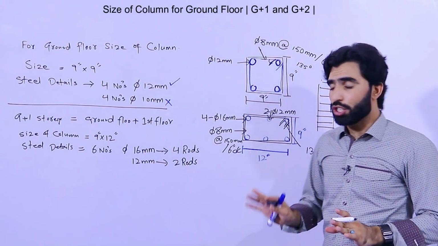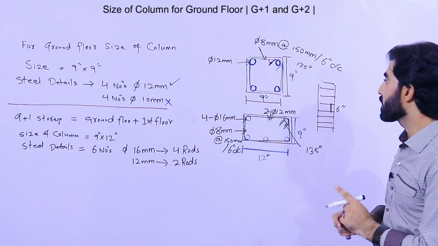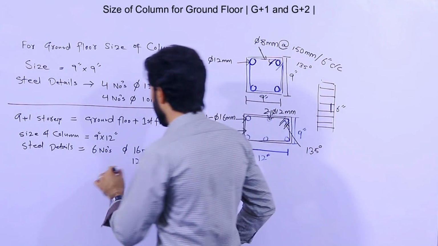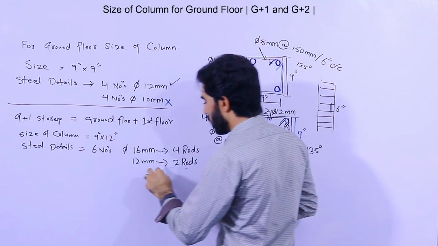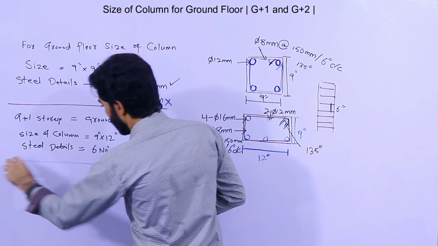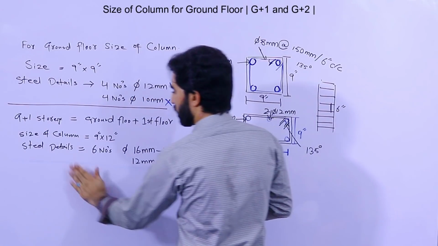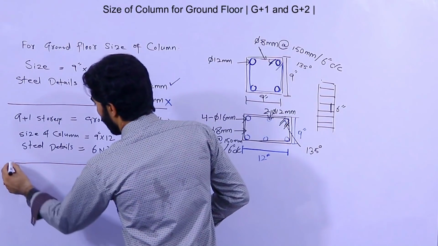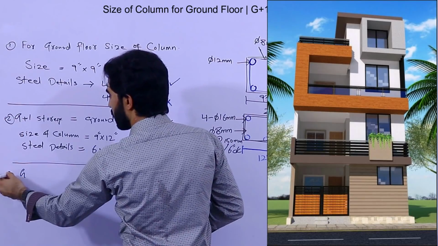Same, guys, for G plus 2 story. So what should be the size in that case? So the size of the column for G plus 2 story, this is G plus 1 story as I discussed before. Okay, sorry for this because the marker is not okay. Okay, so for G plus, this is first, this is second, this is third.